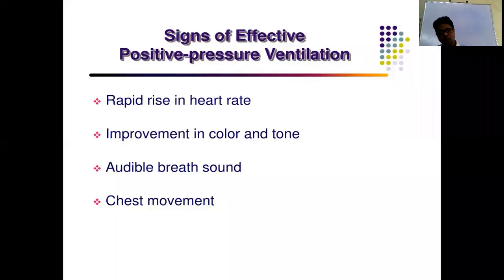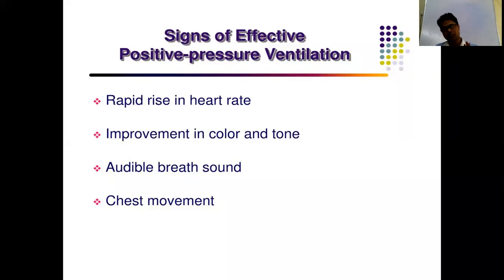What are the signs? One is chest movement; you will see equal chest movements. Then there is a rapid rise in heart rate, improvement in color, and you will get audible breath sounds and saturations in the pulse oximeter. These are the signs of effective positive pressure ventilations. Next, suppose you are giving effective respirations, the baby is getting good respirations, but the heart rate is still less than 100 beats per minute after 30 seconds of positive pressure ventilation. In that case, you have to go for intubation.